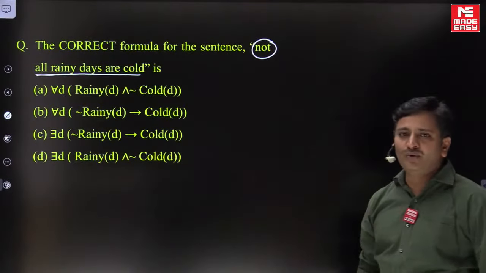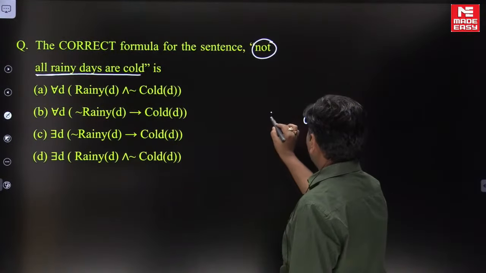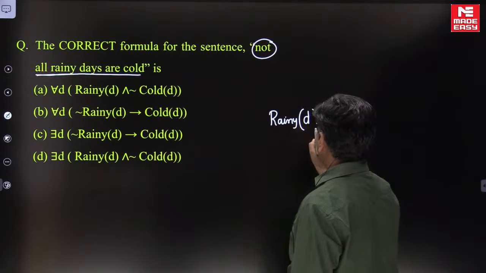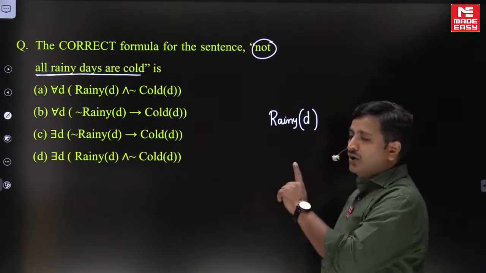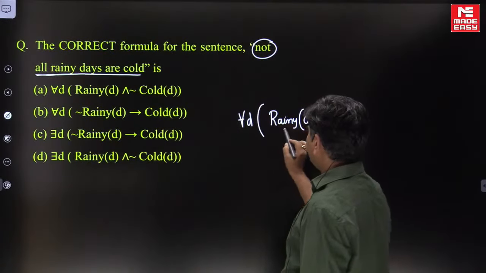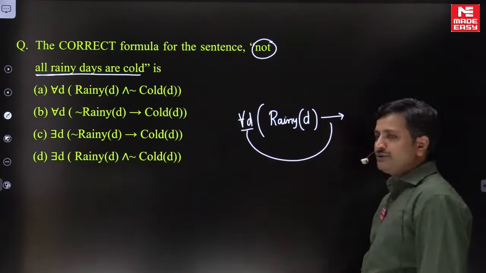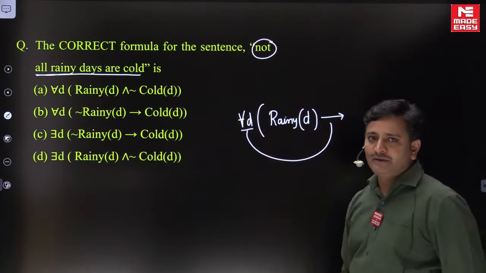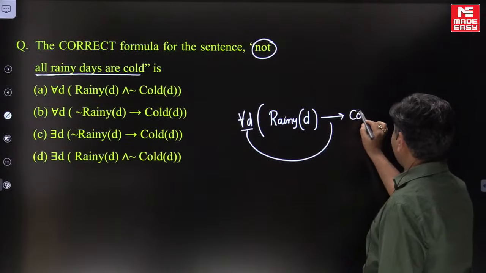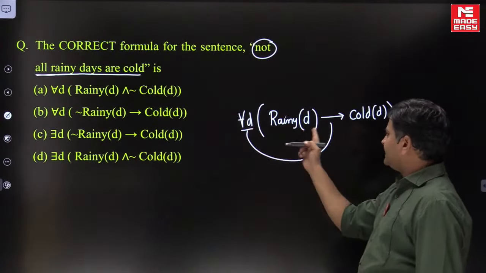All rainy days are cold. According to the given statement I can say D is the subject whose property is rainy day. Clear friends? How many rainy days? All rainy days, therefore we can say for all D. But whenever we have the for all symbol, we have to use implication, as per our previous concept. Rainy day implies cold, and cold we define as COLD of D. It indicates that all rainy days are cold.